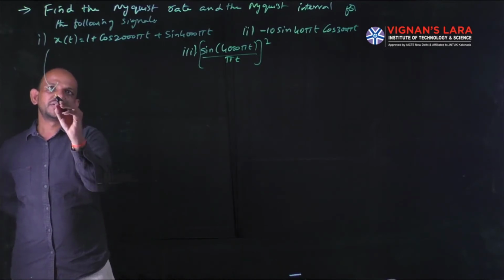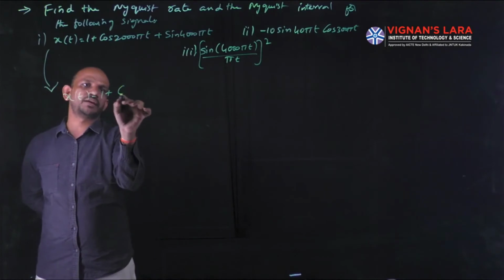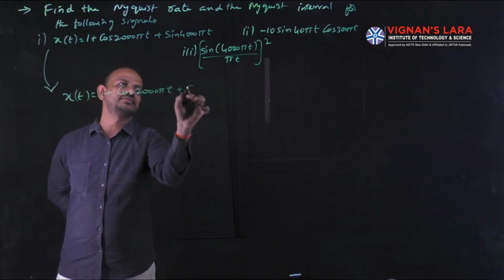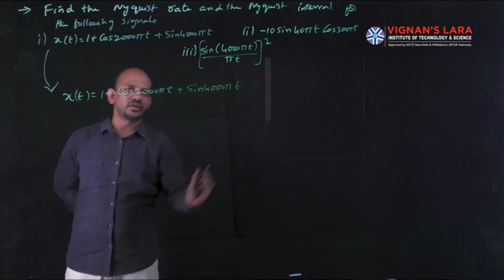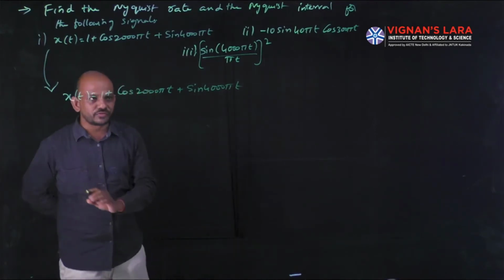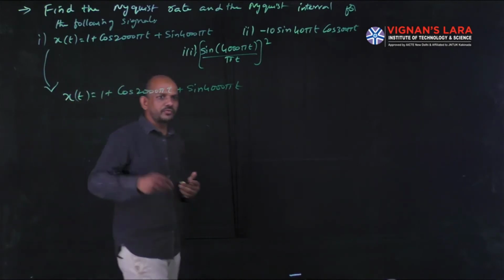For the first one, x of t will be equal to 1 plus cos 2000 pi t plus sin 4000 pi t. Now I have to get the highest frequency component of these signals.